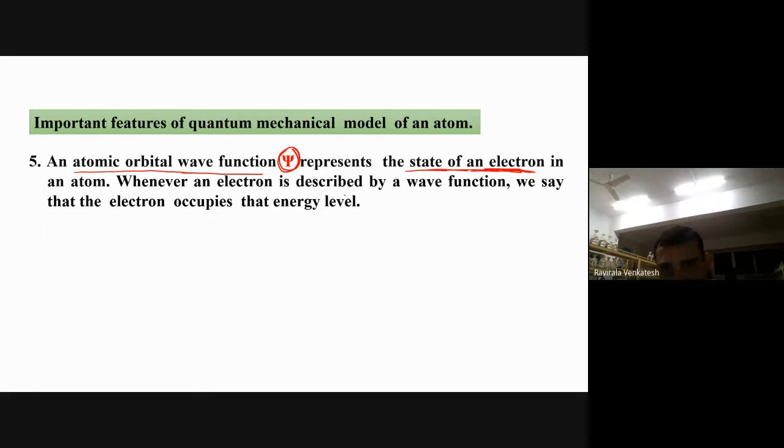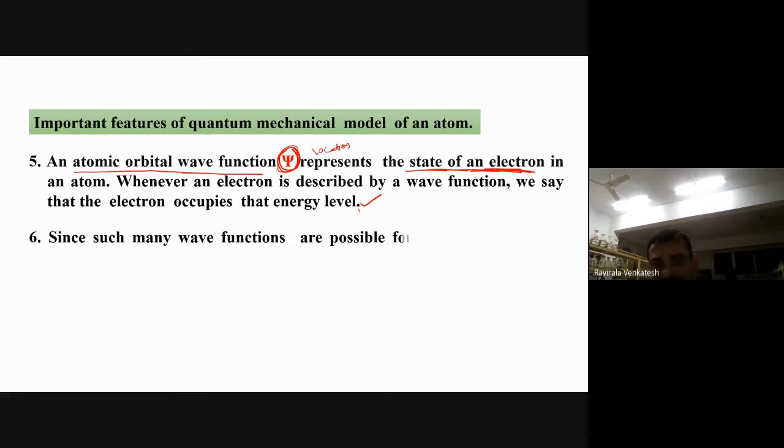Whenever an electron is described by a wave function, we say that the electron occupies that energy level. So wave function means the electron is occupying the energy level of that atomic orbital wave function. Nothing but the location of the electron. The psi actually represents the location of the electron.